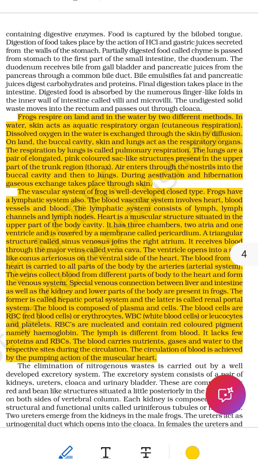Overview. Frogs are amphibians, which means they can live both on land and in water. To survive in these two different places, frogs have special ways of breathing and a strong circulatory system to carry oxygen and nutrients all over their body.